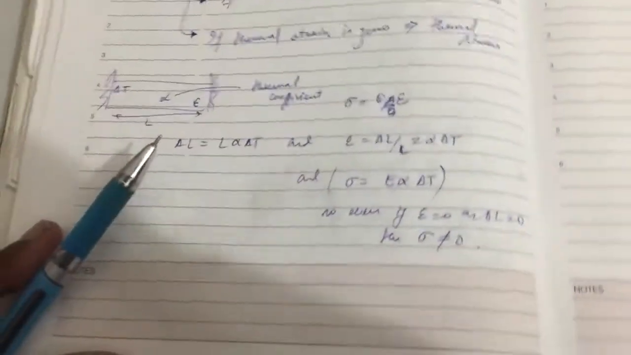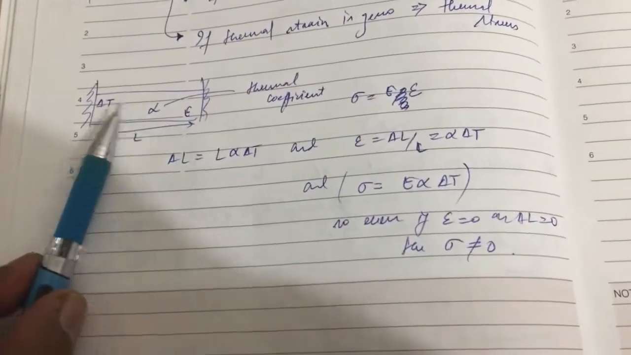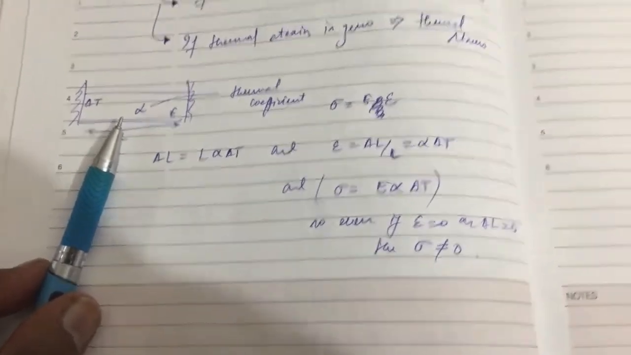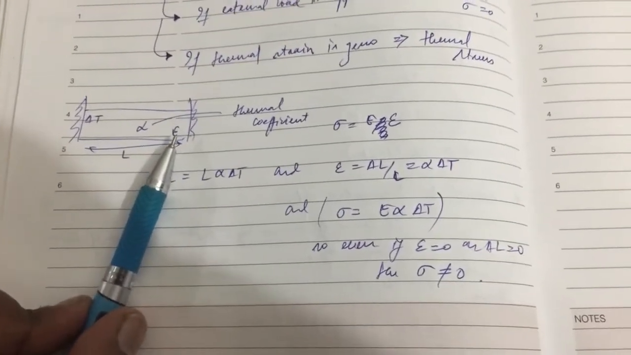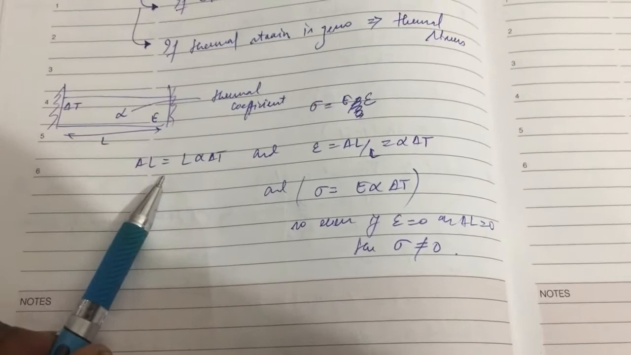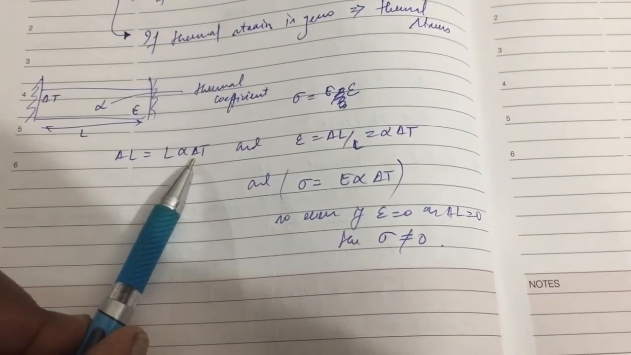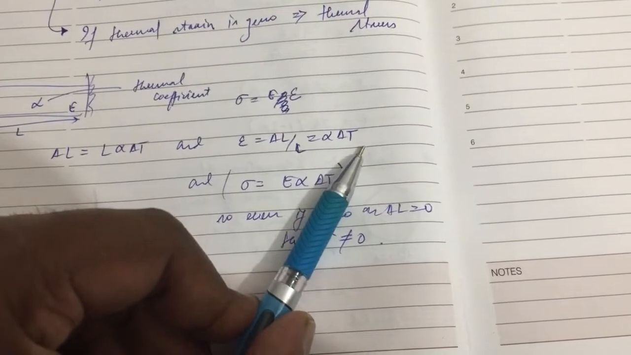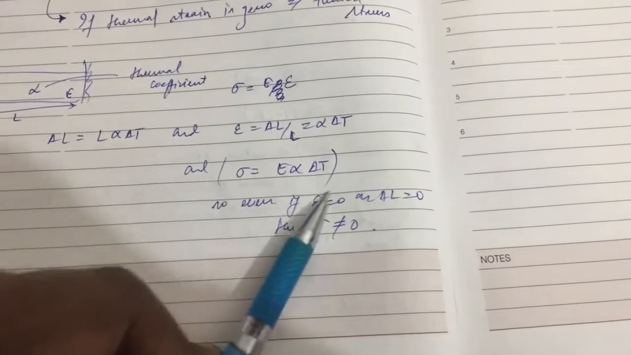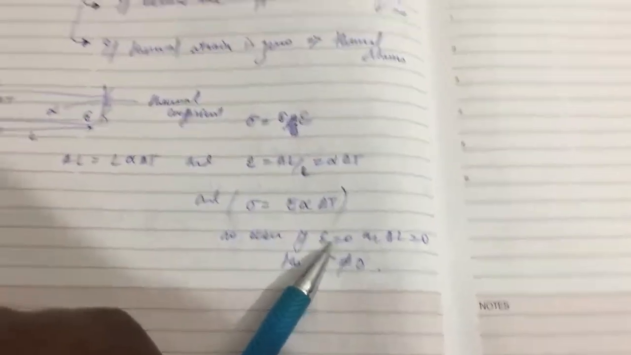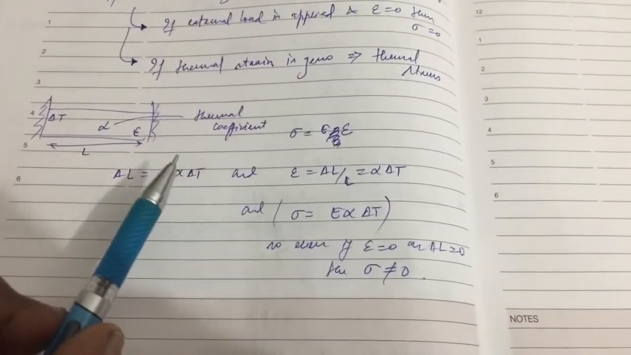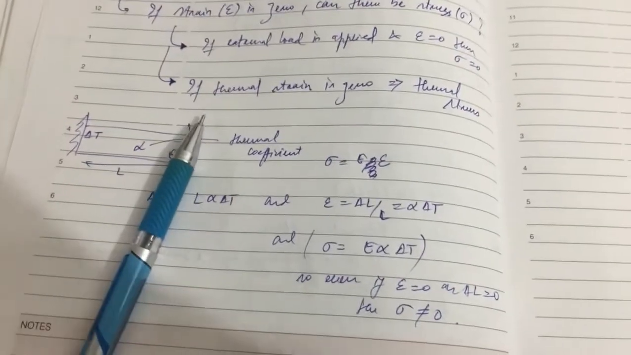For example, in the given case, if there is a rod fixed between two supports, and the temperature changes by delta T, and the thermal expansion coefficient of the material is given and it has elasticity also, in this case the length is not allowed to change. The formula for the change in length is L alpha dT, the strain formula is alpha dT, and the stress is E alpha dT. So the stress can be calculated, but the net strain is not changing because the length is not allowed to change. So even though the strain is 0, the stress is not necessarily 0.